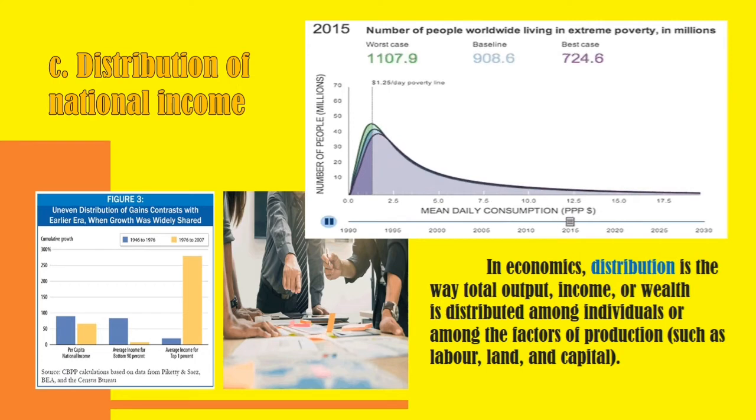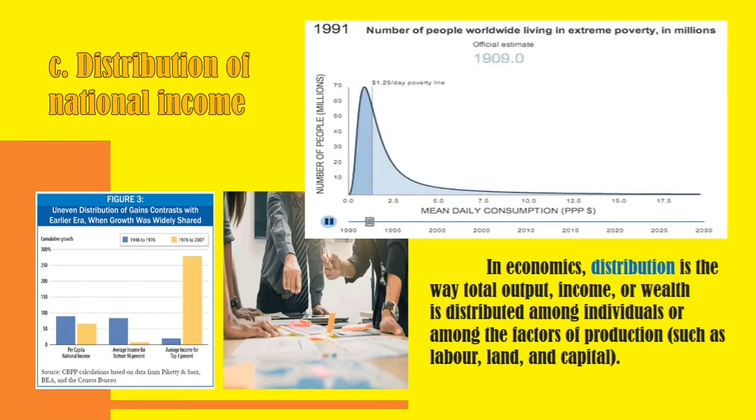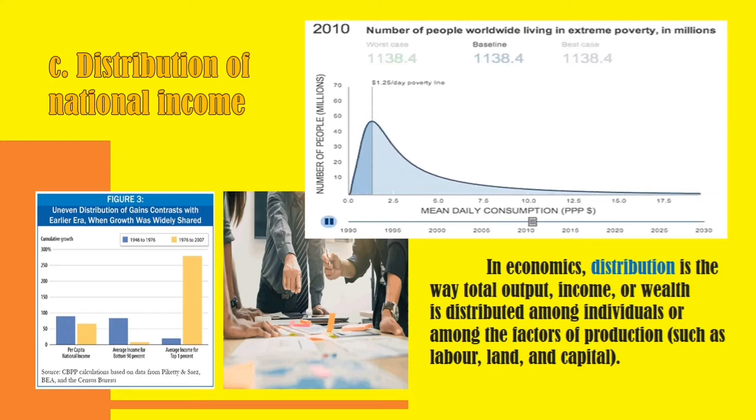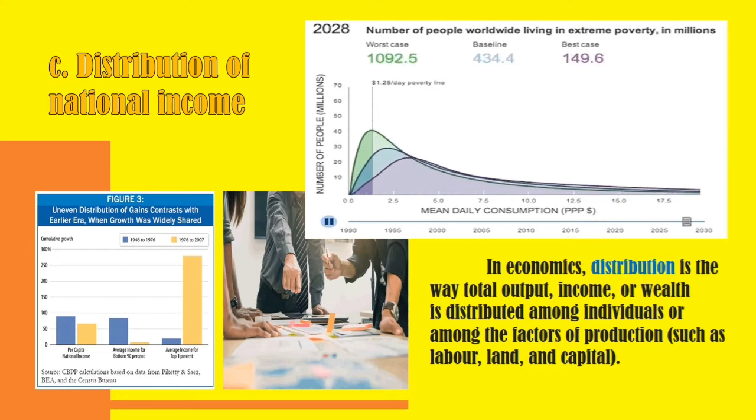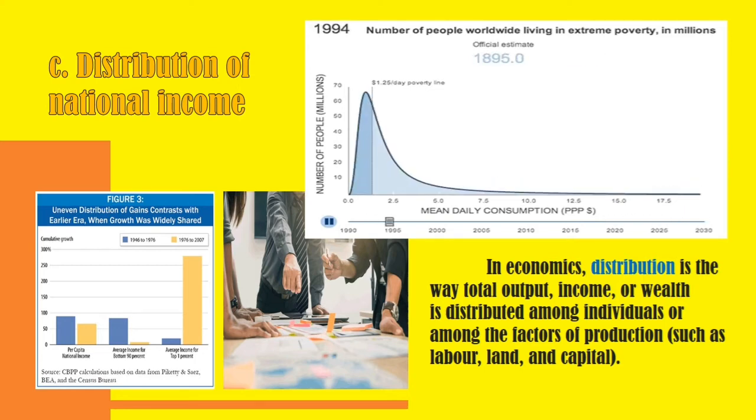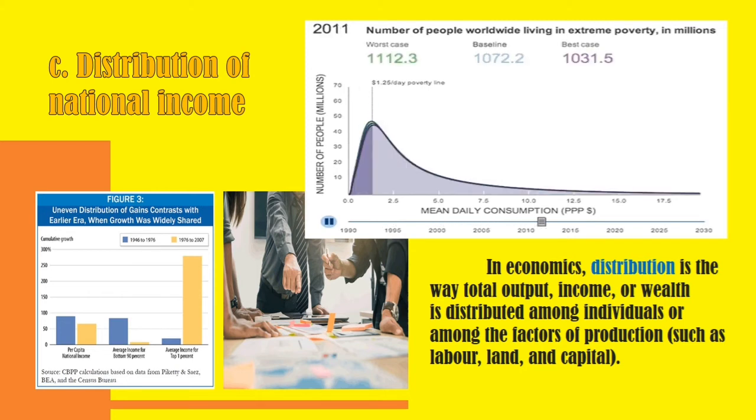But in this case, national income distribution is how the income of a country is being distributed among its population, particularly in providing their basic necessities.